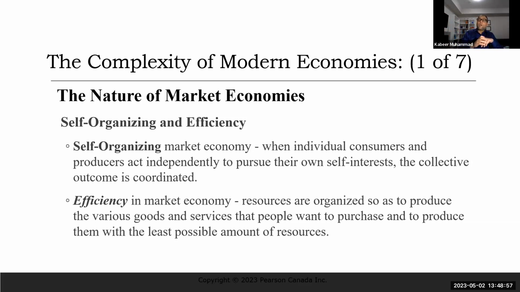Market economies are also efficient economies. Why? The resources are organized to produce the goods and services that people want to purchase. The things are produced based on the market demand, and people are buying. And they are produced with the least possible amount of resources, because in the market economy, when there is competition, inefficiency cannot prevail, because inefficient firms are wiped out. Let's assume two businesses work very close to each other, but independently serve their customers.